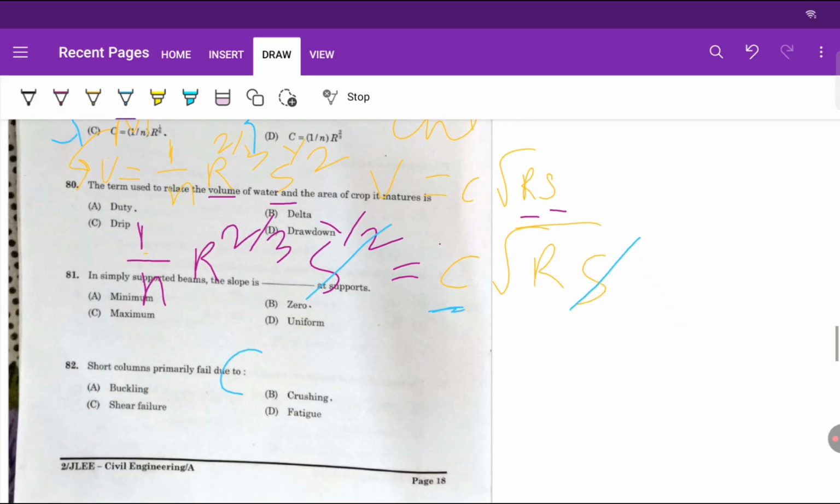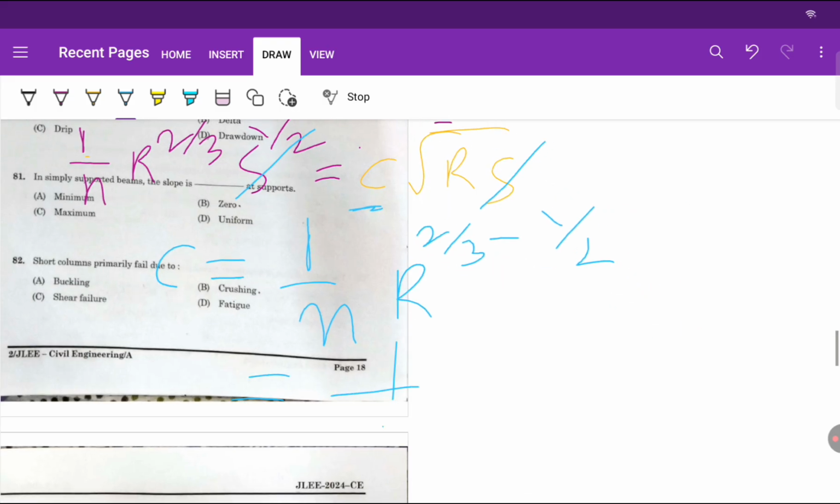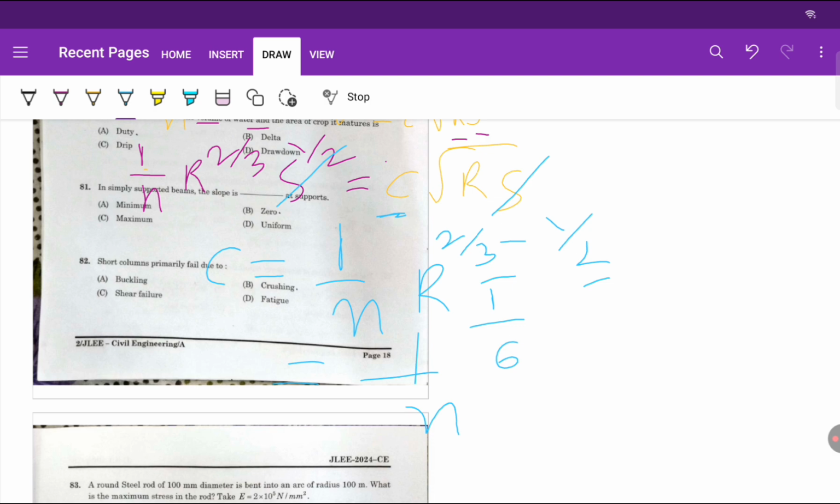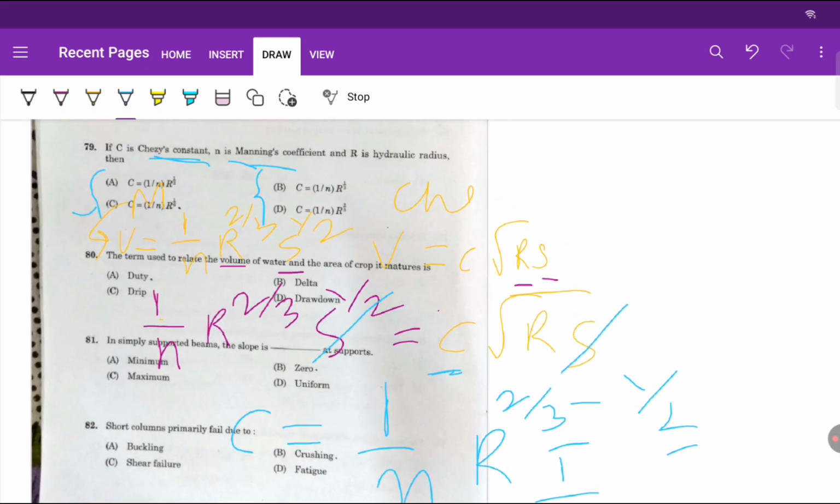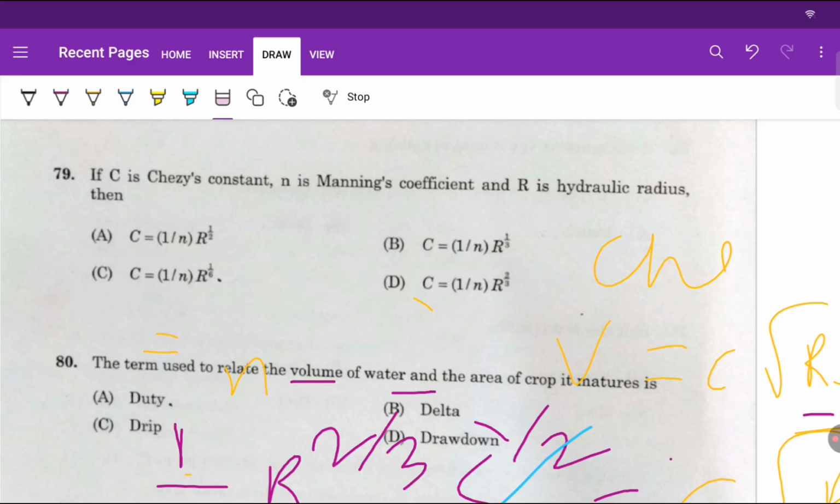If we take this C as it is, then we will have 1 by n, R to the power 2 by 3, and this will be minus 1 by 2, right? Taking LCM 6, it will be 1 by 6. So C is equal to 1 by n, R to the power 1 by 6. So this is the answer, right?